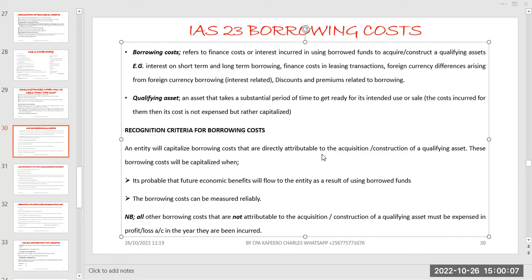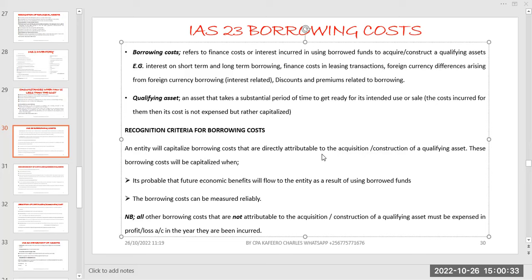And IAS 23 gave us a solution for that, as we are going to see. What you first have to consider is what you are going to do with the money you are borrowing. If the money is going to construct a qualifying asset, then the interest you are going to pay, plus other costs, are supposed to be capitalized.